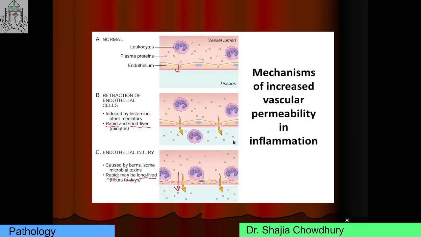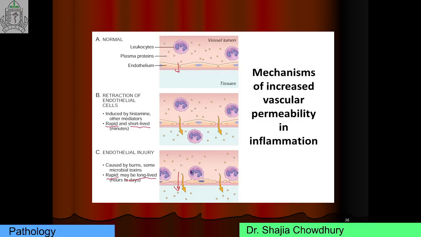This is a normal blood vessel, and these are endothelial cells, and these are the plasma and plasma protein, and these are the inflammatory cells. When inflammation occurs, these endothelial cells are contracted, and there is a formation of gap between these two endothelial cells. This is the first mechanism of increased vascular permeability.